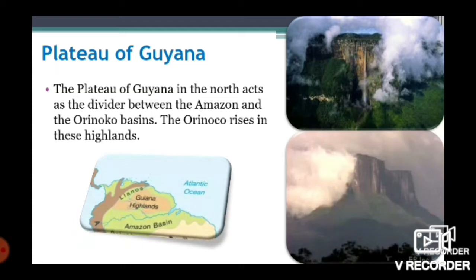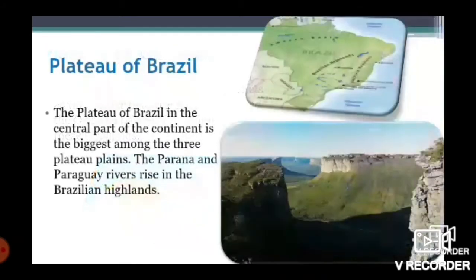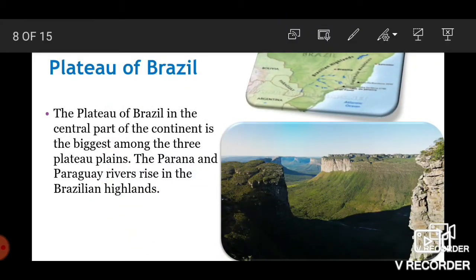Next are the Brazilian Highlands. They are higher than the Guyana Highlands. The Brazilian Highlands increase towards the sea, and near the sea they drop suddenly, or we can say an abrupt fall. The plateau of Brazil in the central part of the continent is the biggest among the three plateaus, and the Parana and the Paraguay rivers rise in this region.